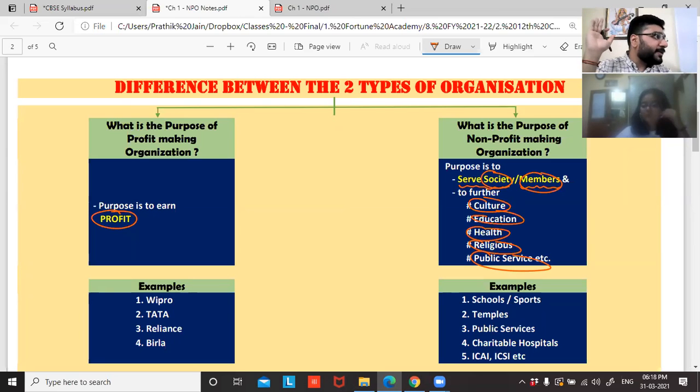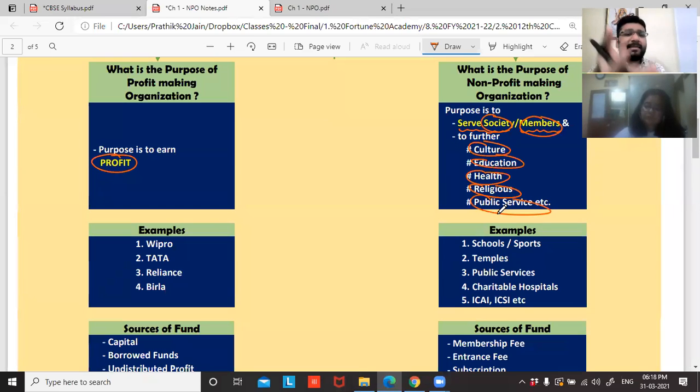Am I sounding clear with this, guys? Everybody, thumbs up? Okay. Now, what are the examples of a profit-making organization? These are the top-notch companies of the country: Wipro, Tata, Reliance, Birla. The motive is profit. So all of you are familiar with this. Anybody who does not know Tata, Birla, Ambani, everybody is familiar.